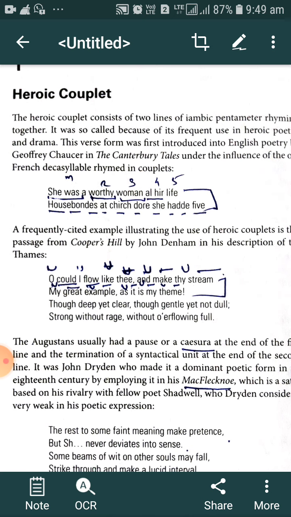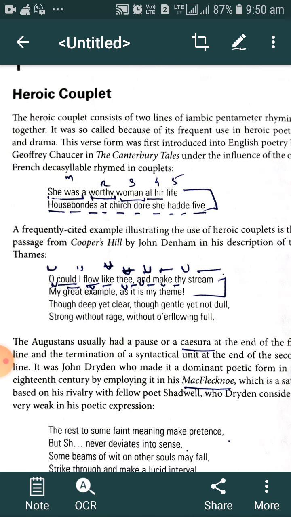Iamb means a meter in which the first syllable is unstressed and the second syllable is stressed. While pronouncing a word, we don't stress the unstressed syllable. In English, generally pronouns, articles and prepositions are not stressed. The iamb is a meter in which the first syllable is unstressed and the second syllable is stressed.